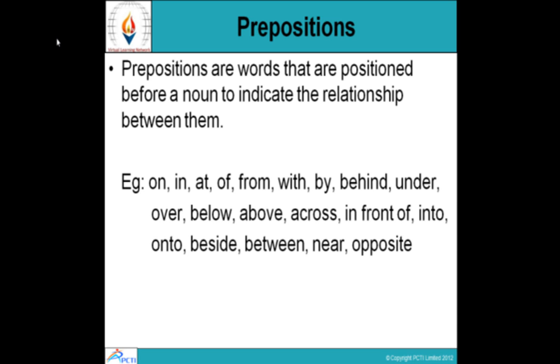Remember, these words are always positioned before a noun and hence the name prepositions. Preposition. Their position is pre-noun, before the noun. So that's why they are called prepositions and they indicate the relationship between them. These are small words but very important. Without prepositions, a sentence is incomplete and incomprehensible. We cannot understand what is being said.